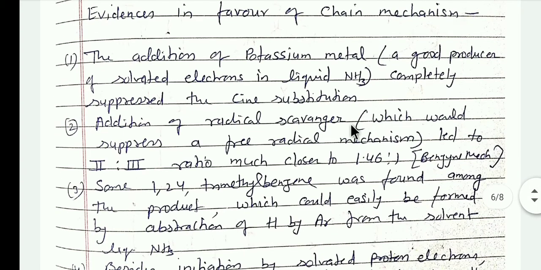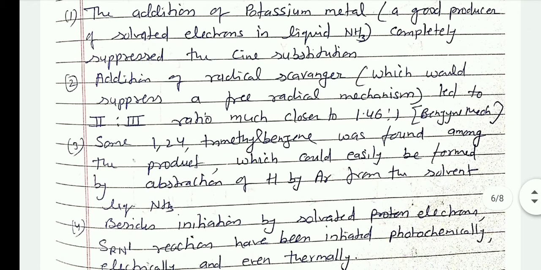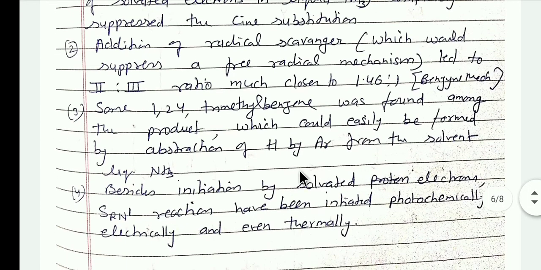Addition of radical scavengers, which would suppress a free radical mechanism, leads to a second and third ratio much closer to 1.462 to 1. Some 1,2,4-trimethylbenzene was found among the products, which could easily be formed by the abstraction of hydrogen by the aryl radical from the solvent liquid ammonia.